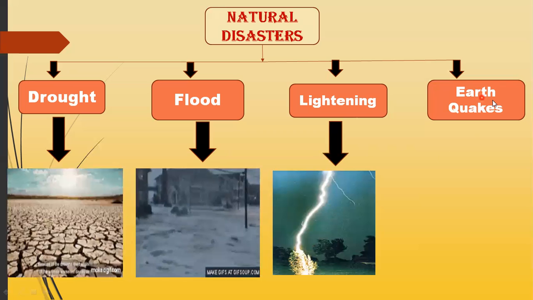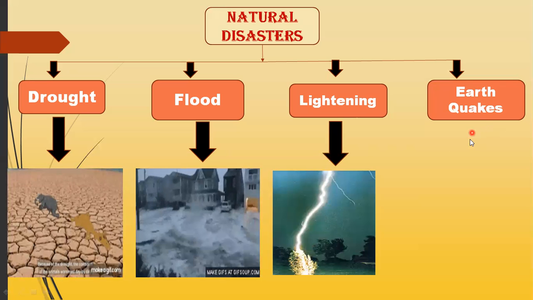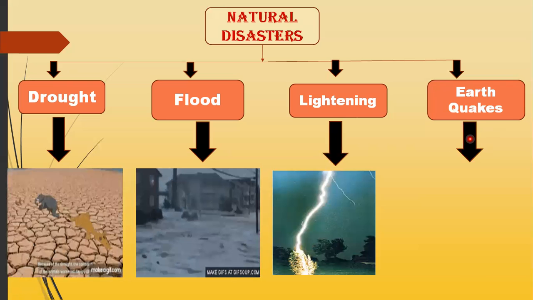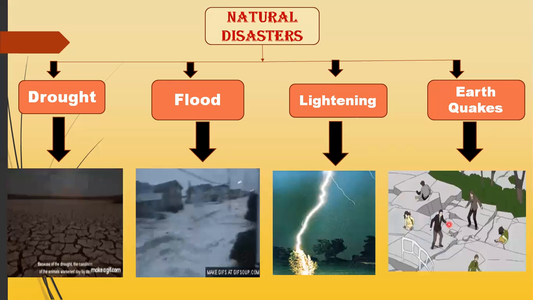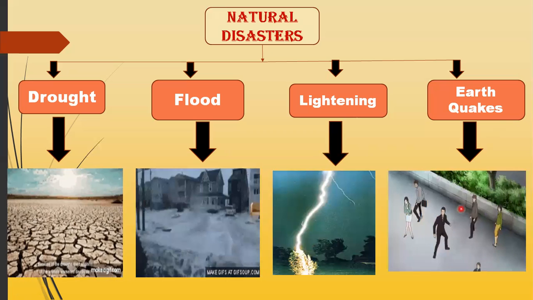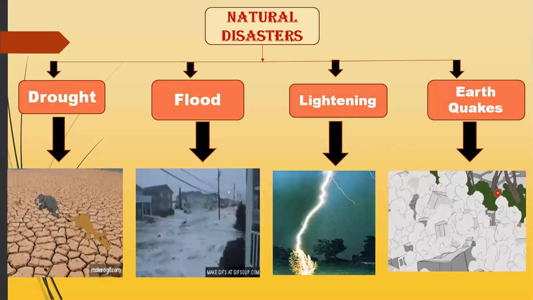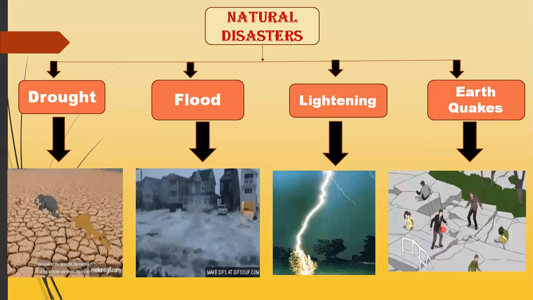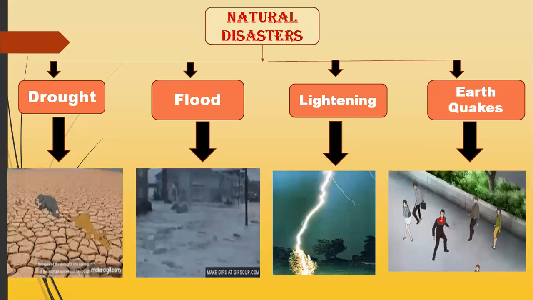So the last one is earthquakes. So what are earthquakes basically? Earthquakes are the sudden shocks of the earth's surface. When the sudden shocks occur, they will destroy a large number of animals and plants that are present there. So immediately it will destroy a large number of plants and animals. So it will also cause a change in the habitat of animals or plants.